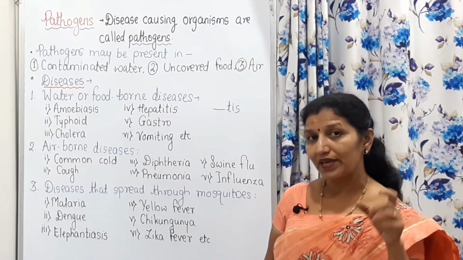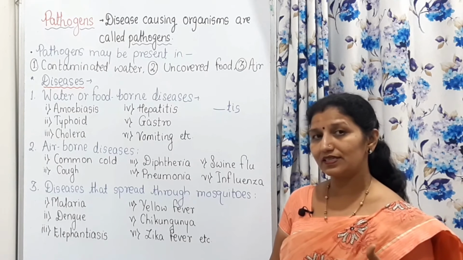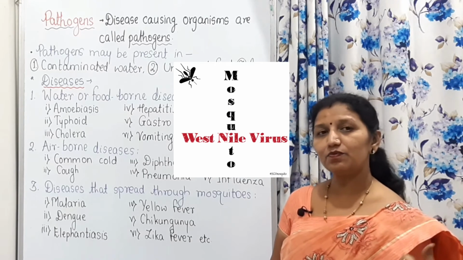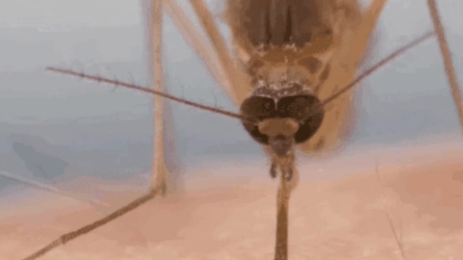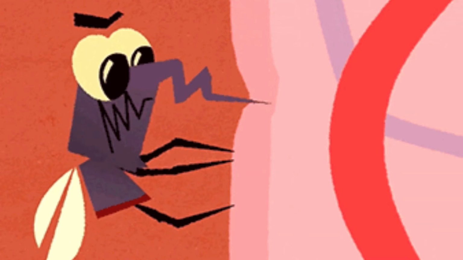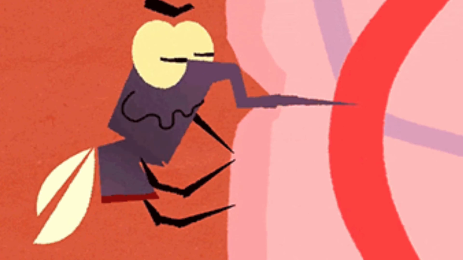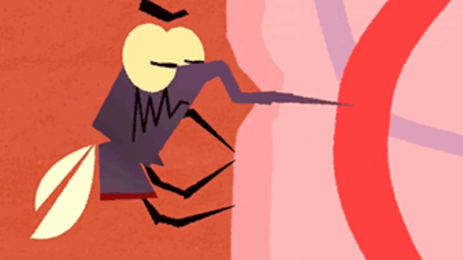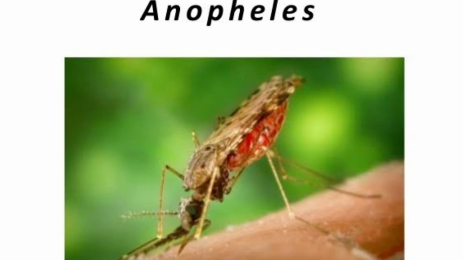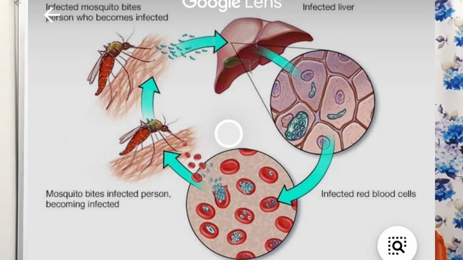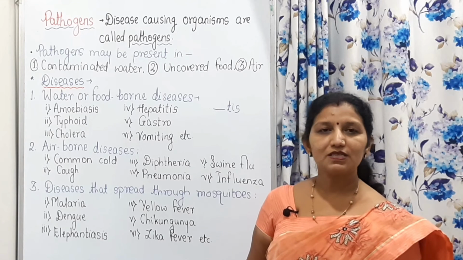These diseases are caused by some microorganisms, and those microorganisms are injected into our body through the bite of a mosquito, and that is also the female mosquito. Remember, for example, malaria. Malaria is caused due to which mosquito? It is caused by the female Anopheles mosquito, and it is caused by the microorganism Plasmodium malariae.